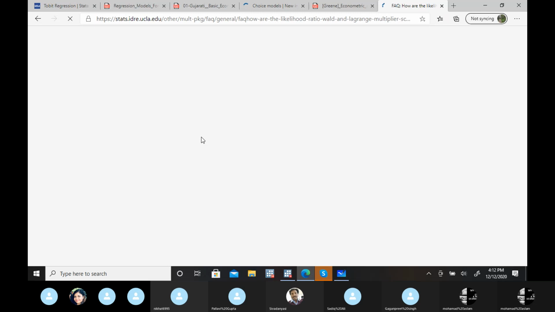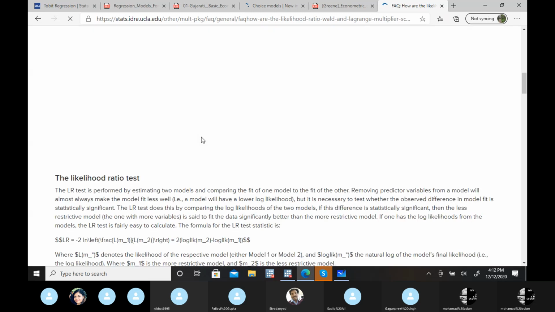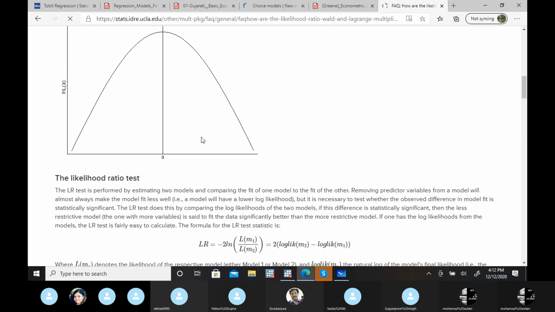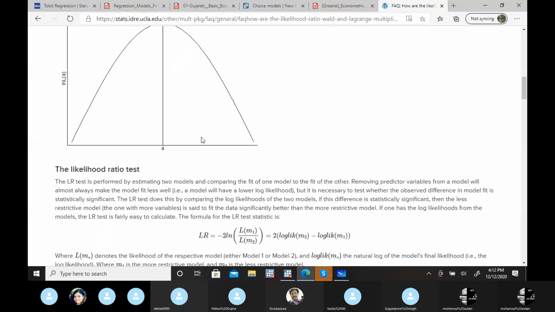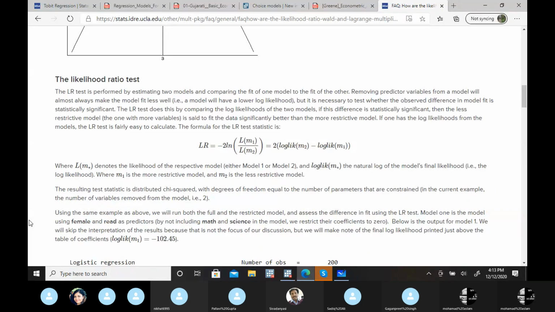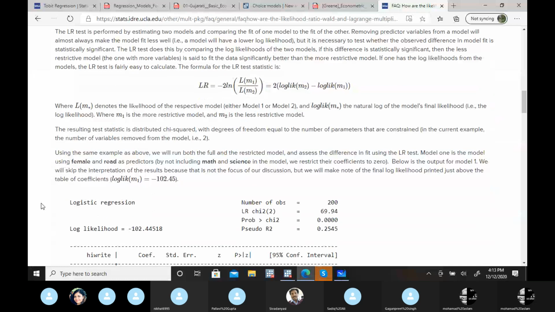This statistical concept and this particular institute website is really helpful to get some idea. Yeah, this is the likelihood ratio test. It generally compares the likelihood of two models and it's a double log. That's why you will get this value as negative, and it tries to maximize it. So this is the likelihood ratio test.